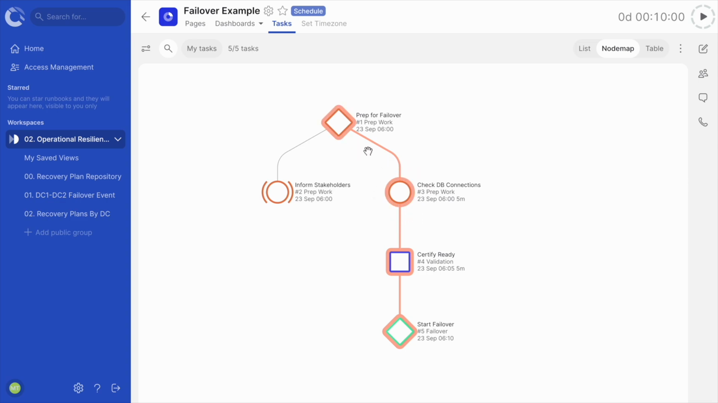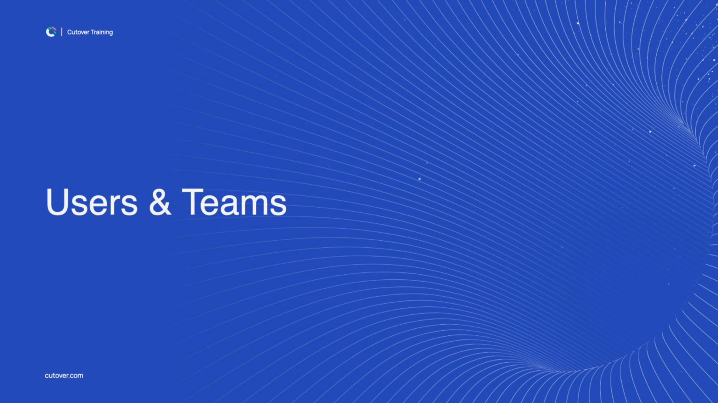the runbook. The orange line linking some of these tasks is called the critical path. It shows the longest amount of time it will take to complete the runbook. Dependencies is a powerful tool that will help you manage complexities in your runbook. Next, we are going to explore users and teams.